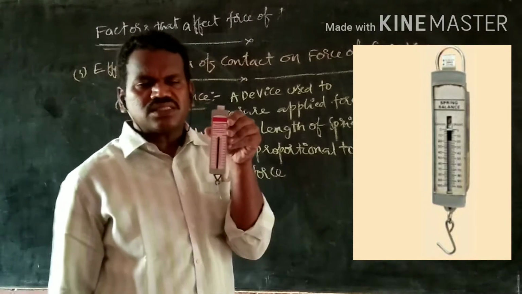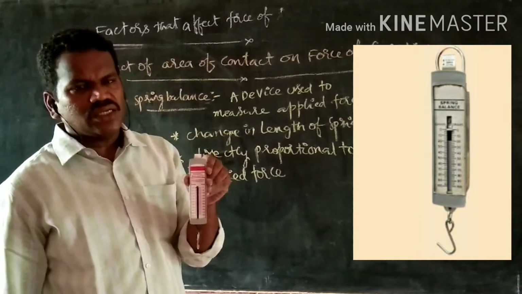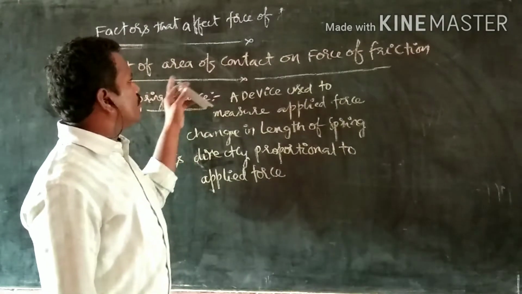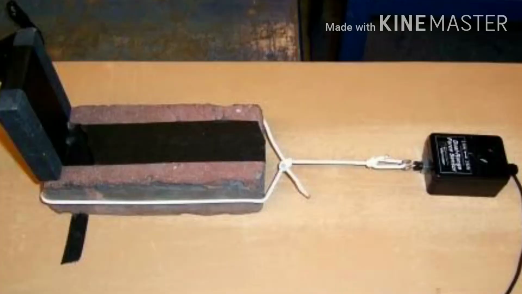By using this spring balance, let us do an activity which shows the relation between the effect of area of contact and the force of friction. Now, see the effect of this.